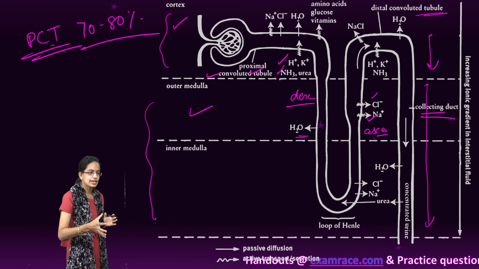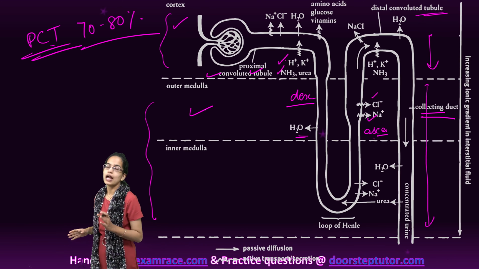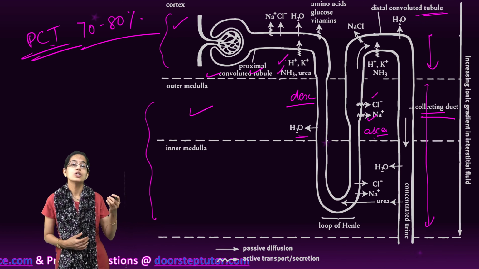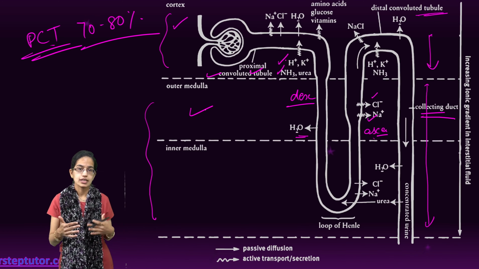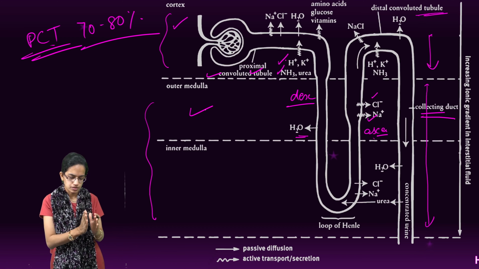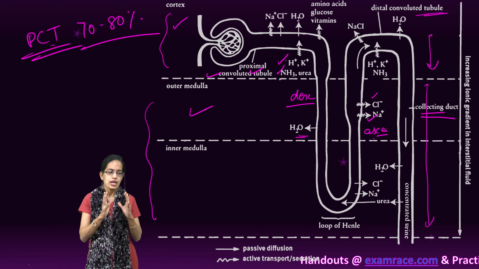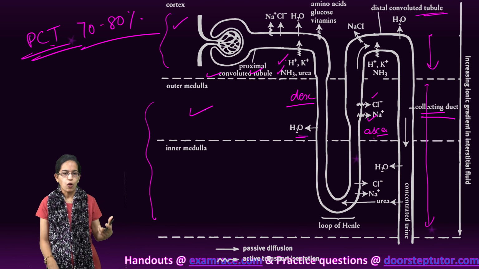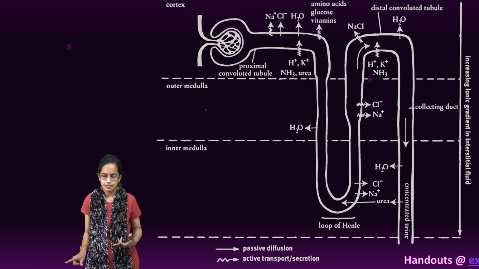Okay, so the collecting duct is where most of the water is now reabsorbed and finally urine is released, which passes a small amount of urea as well to maintain the osmolarity along with the pH balance. And finally there is the selective secretion of hydrogen and potassium ions that again takes place here.